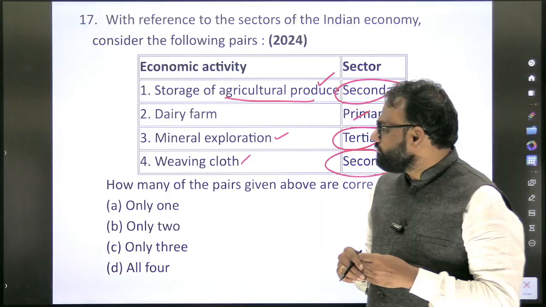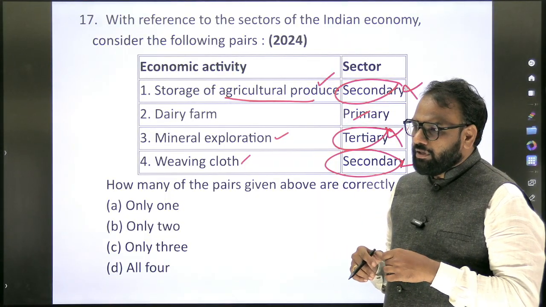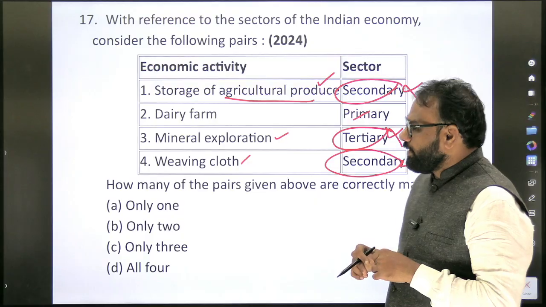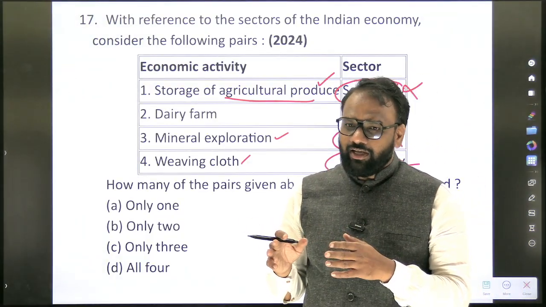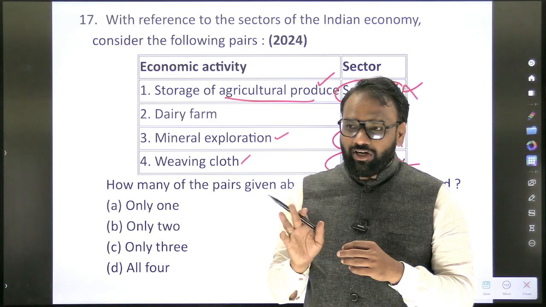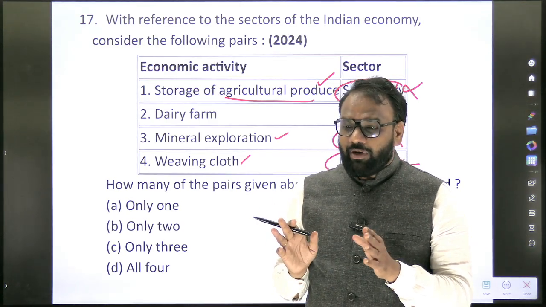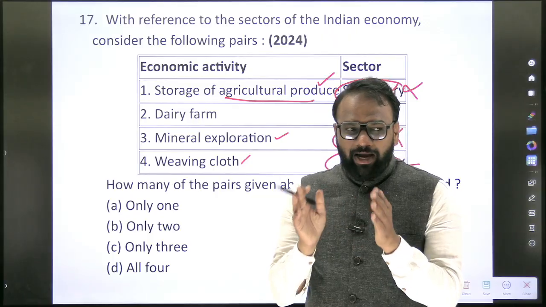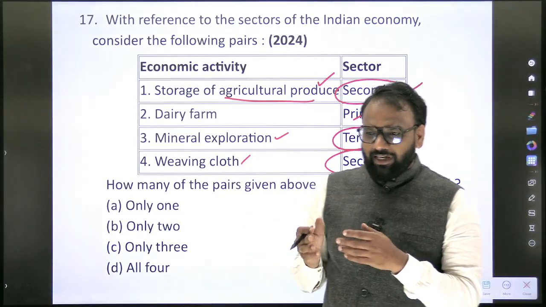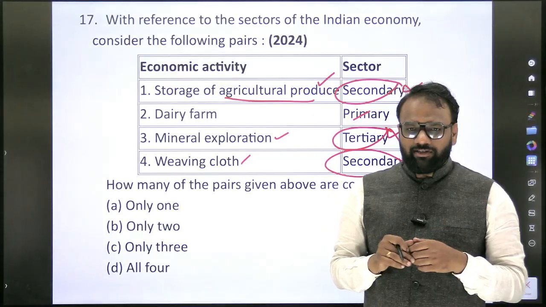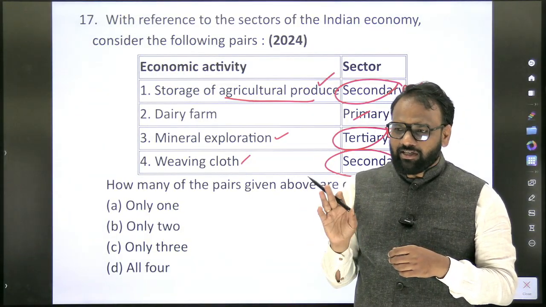Sir, on the farms, cleaning the crops using some machines, is that considered? So that harvesting process you are saying. That is primary itself, not secondary. Cleaning the crop after it comes in, yes, that is a primary activity itself. Whatever the basic cleaning process is, it is part of primary itself, as part of harvesting.